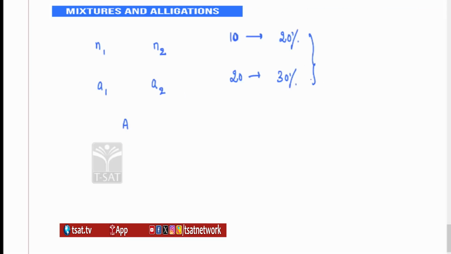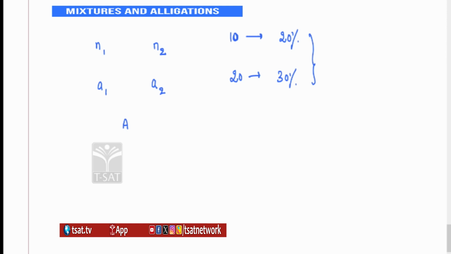If you combine these two, in the whole mixture, what is the percentage of milk present? Again it is the same thing, N1A1 plus N2A2 by N1 plus N2 you do it. So here in this case the number of liters is nothing but N1 and N2, and the percentage or the concentration is nothing but what?